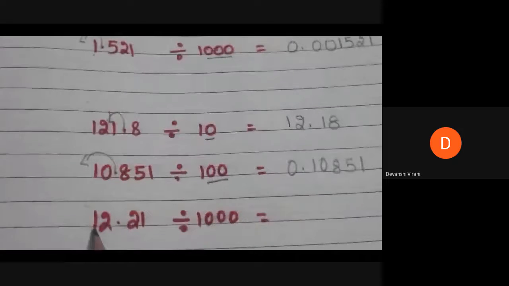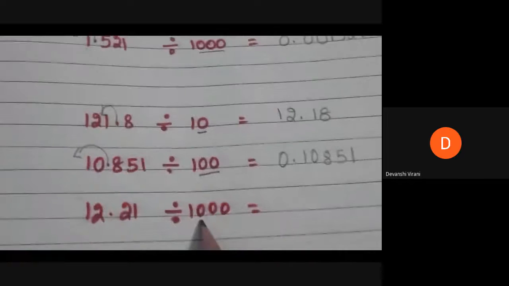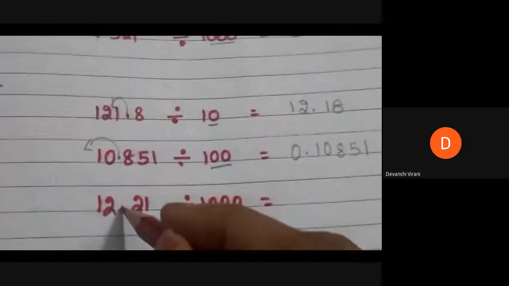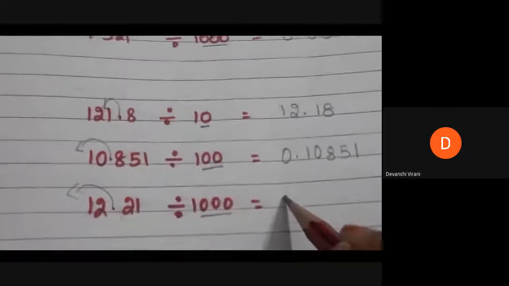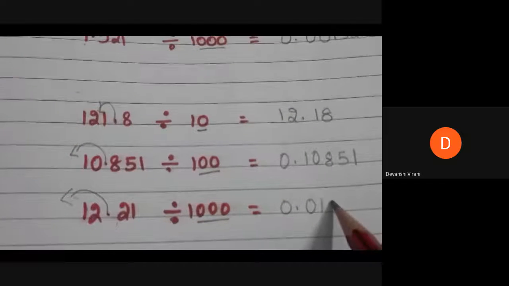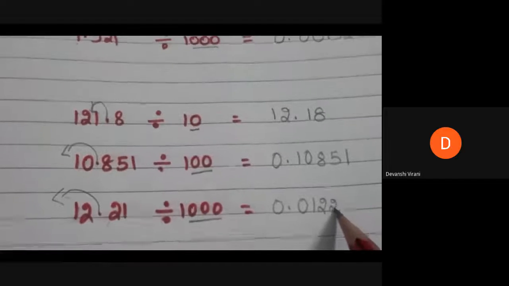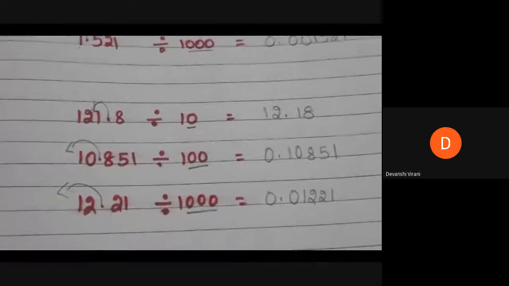Let us go to the third one. 12.21 divided by 1000. In 1000 how many zeros are there? 3 zeros. So we have to move the decimal by 3 places to the left side. Now the answer is 0.01221. Like this we have to move the decimals.